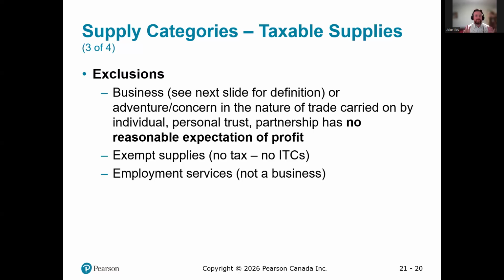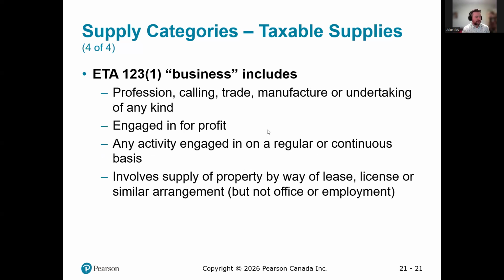So if I'm knitting sweaters for family and friends and they give me 20 bucks to cover the cost of yarn, I don't have to charge them sales tax, because that $20 is not going to cover the cost. This isn't my profit motive. There are certain supplies that are exempt, so they don't charge the sales tax, but you also cannot claim ITCs. And employment services are not a business.